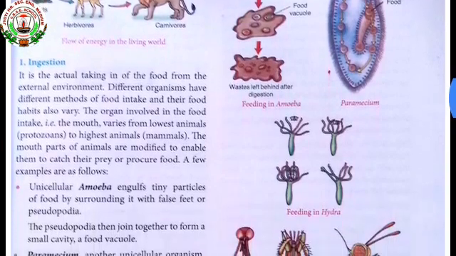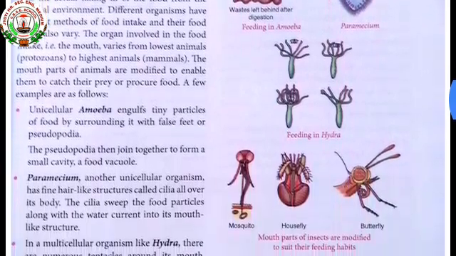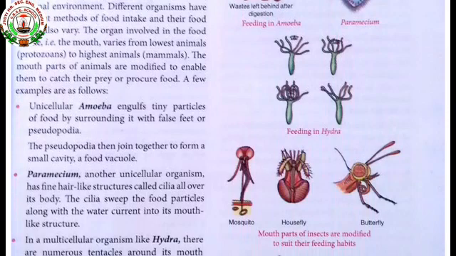The cilia sweep the food particles along with the water current into its mouth-like structure. Paramecium is a unicellular organism. Paramecium has a thin hair-like structure called cilia.